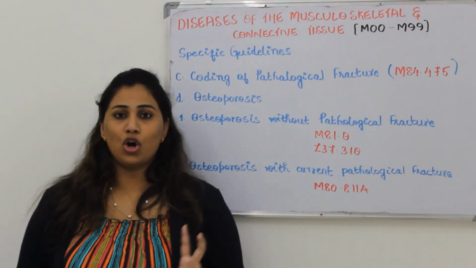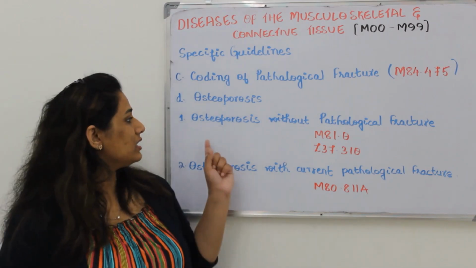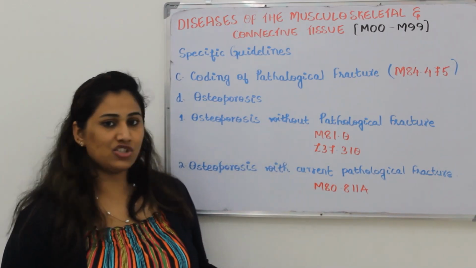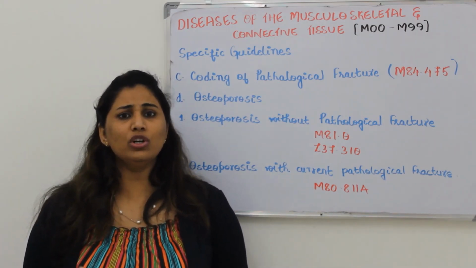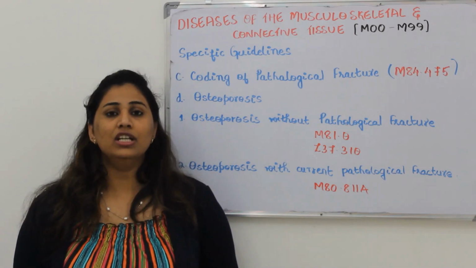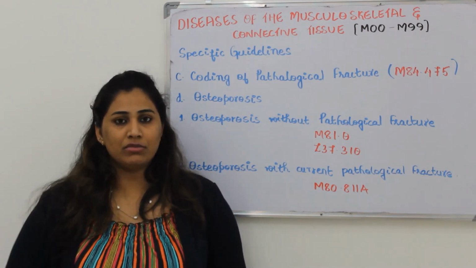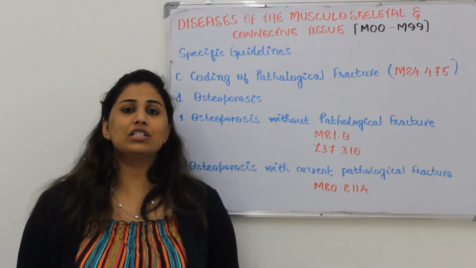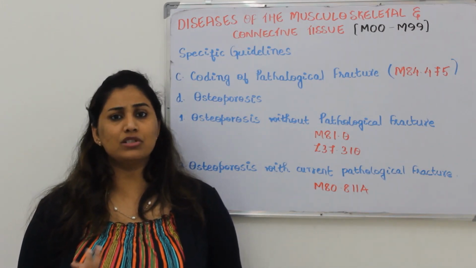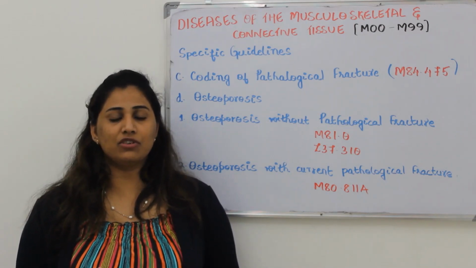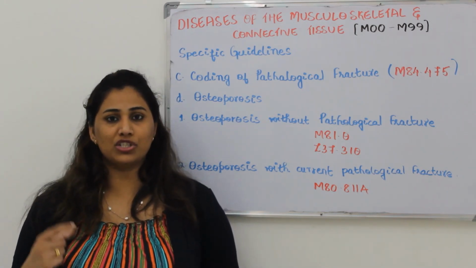The next guideline is osteoporosis. I have explained what osteoporosis is. In osteoporosis, there are two guidelines: osteoporosis without pathological fracture and osteoporosis with current pathological fracture. Now, what is osteoporosis without pathological fracture? The patient is coming with a complaint of osteoporosis, but there is no fracture, meaning in the current visit there is no fracture. The patient is only coming to take treatment for osteoporosis. Maybe that patient is established with that doctor, taking treatment for a long time, and is now just visiting for the continuous follow-up. That is nothing but osteoporosis without pathological fracture.